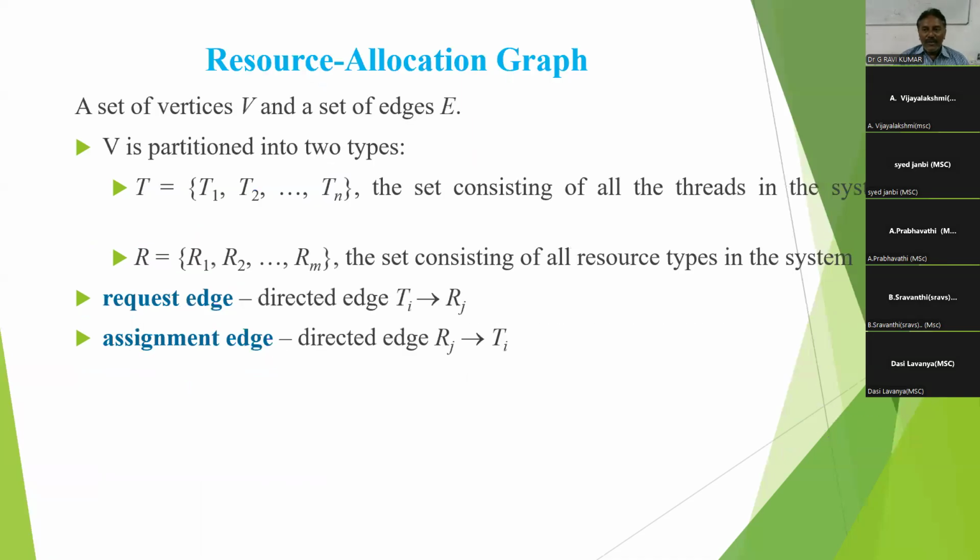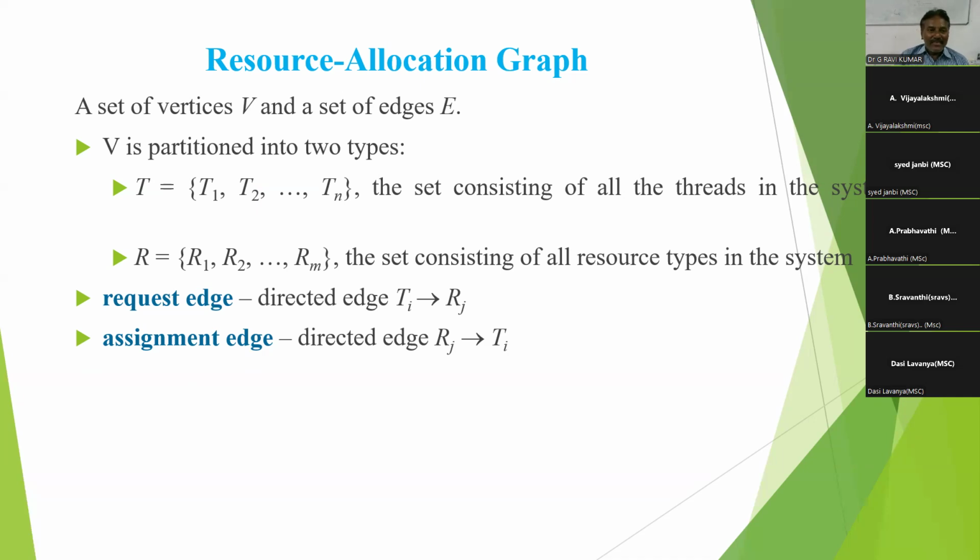Okay. The next concept is the resource allocation graph. A deadlock situation can be represented using a resource allocation graph. You already know graph theory from discrete mathematics. So what is a graph? A graph contains a set of vertices and a set of edges.